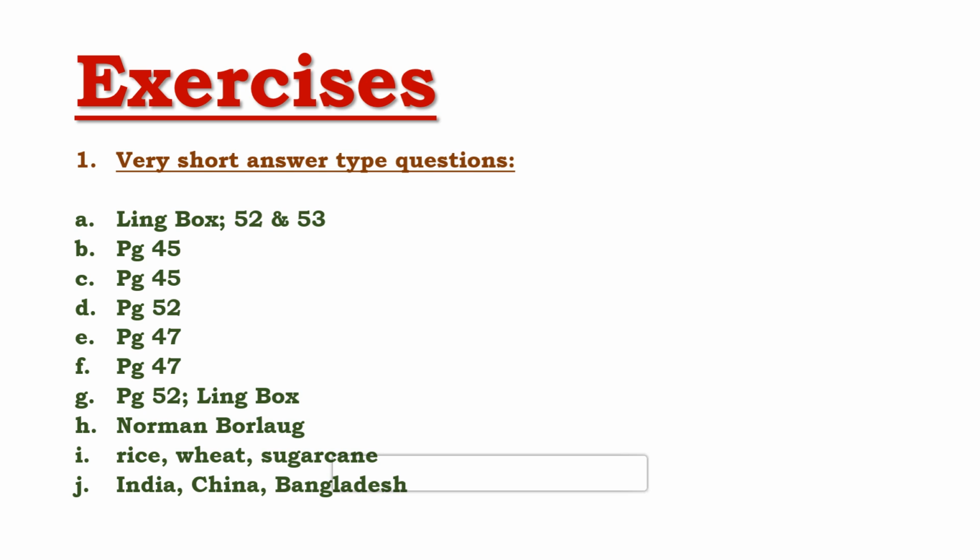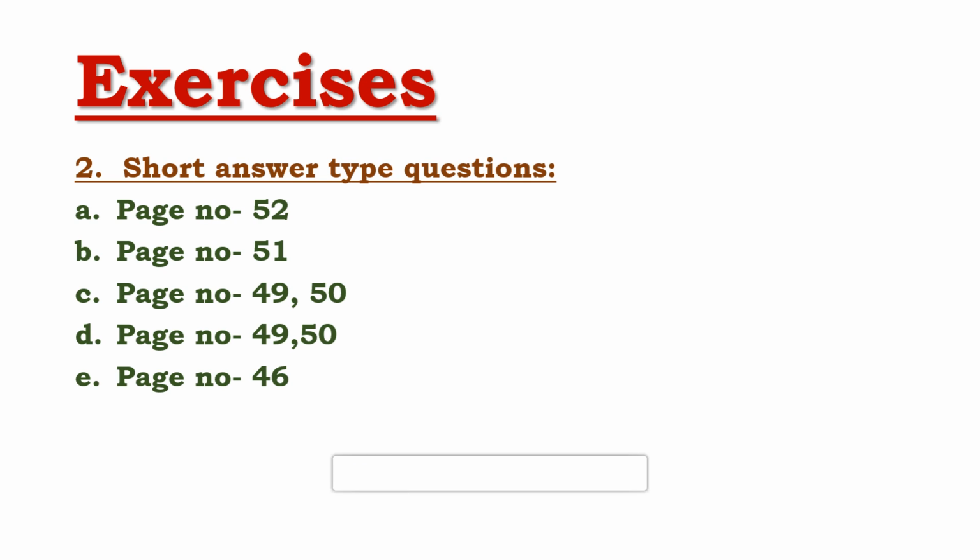Now, question number two, which is short answer type question. Short answer type question, question number A. Discuss the impact of green revolution on agriculture. So, impact of green revolution, just now we have discussed, 4 points were given. So, those you can write in this answer. If you want to find this answer in this book, on page number 52, right hand side, impact of green revolution, 4 points are given. You can write.